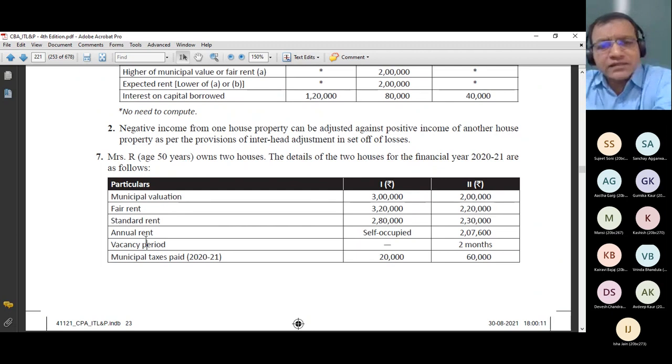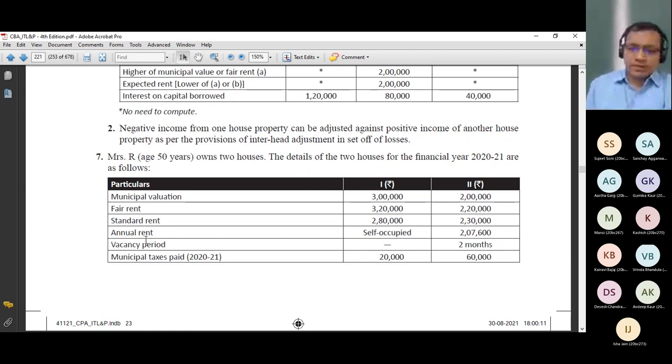Mrs. R, age 50 years, owns 2 houses. Ownership. Every single word in the law is having relevance. So one thing is sure that the assessee is the owner and she is having 2 houses. The details of the 2 houses for the financial year 2021 are as follows. Municipal value, house 1, house 2, fair rent, standard rent, annual rent. In house 1 there is no annual rent because it is self-occupied. But in house 2 there is some annual rent. Vacancy period in house 1 of course logically doesn't arise because it is self-occupied. House 2 vacancy 2 months.